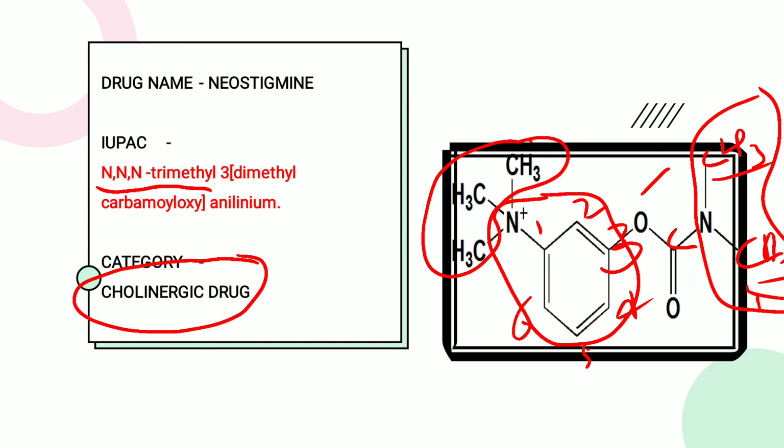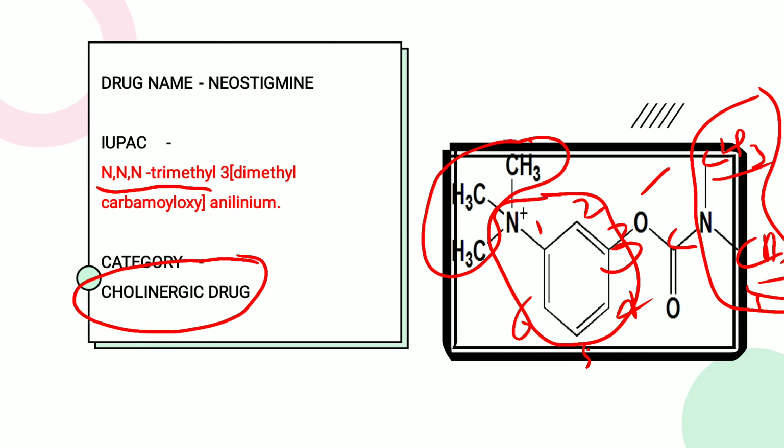Then what about this C double bond O and O? It will be a carbamoyl group, carbonyl group, or the carboxylic acid group, C double bond O, and again an extra oxygen. So the nitrogen is attached to the C double bond O and O.